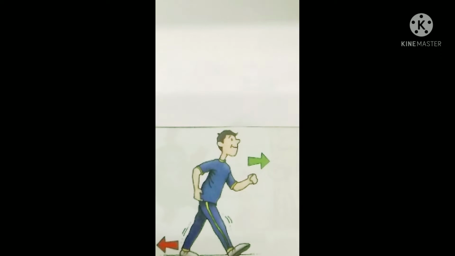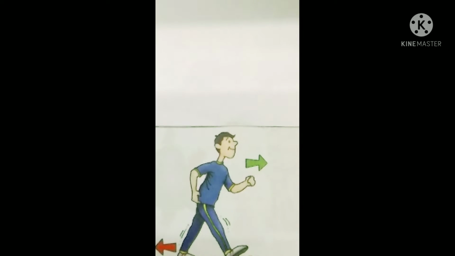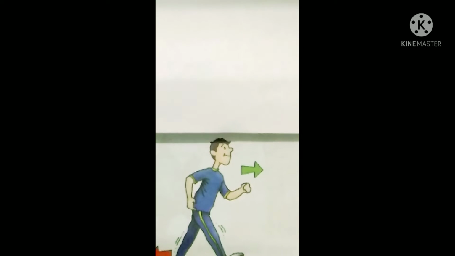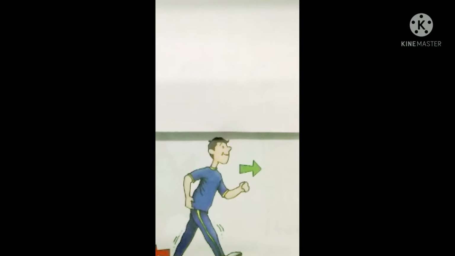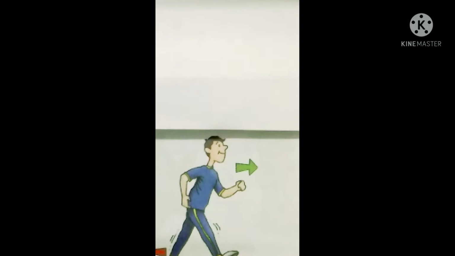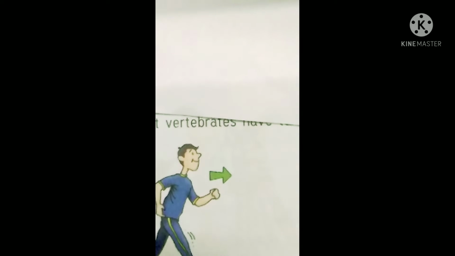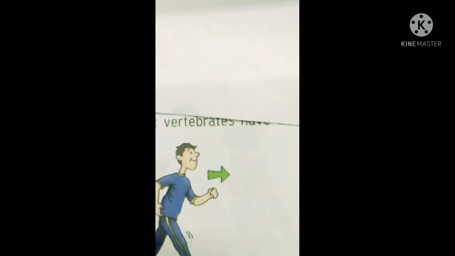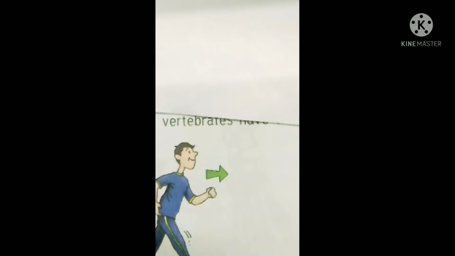Now if you want to see that, just try to lift your hand. When you lift your hand, the biceps on the front side, when you touch it you will feel it, okay. When you lift it, the biceps will contract, and on the other side, the back side, the muscle will expand, okay. So you can keep your hand there and try to check what is happening. This will help you to understand the movement of bones, the movement of body parts.